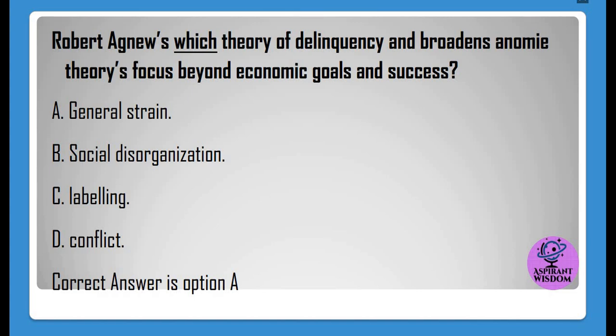Robert Agnew's which theory of delinquency and Broidy's anomie theories focus beyond economic goals and success? A. General strain, B. Social disorganization, C. Labeling, D. Conflict. Correct answer is option A.